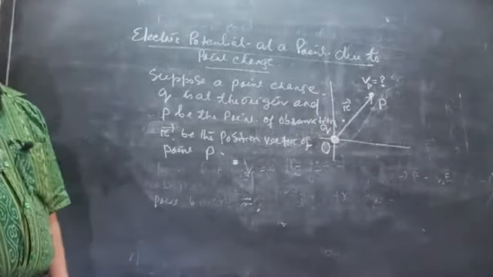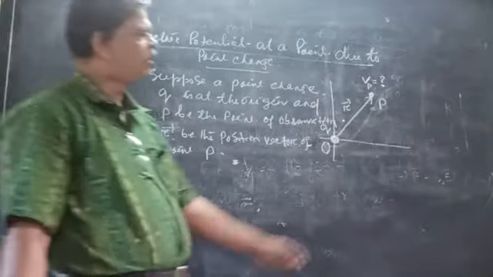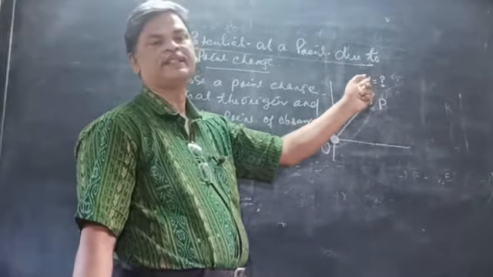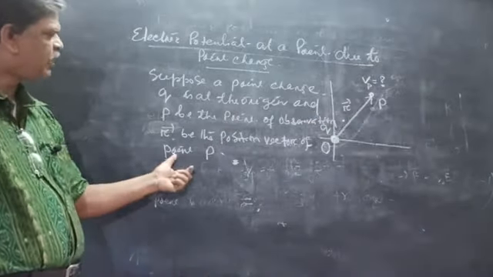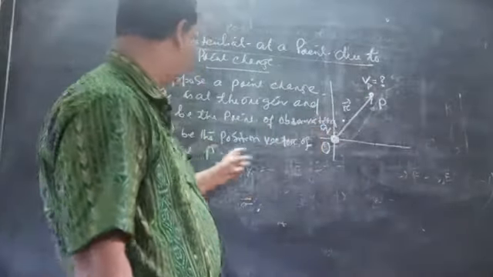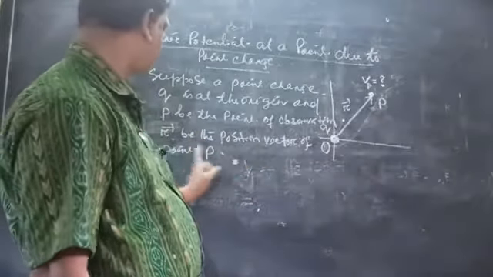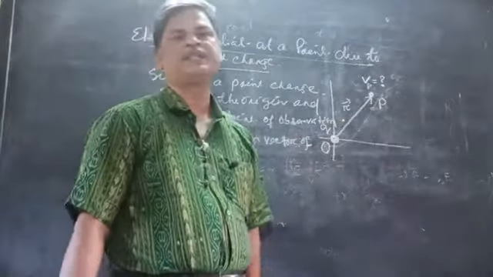Now we have to find the electric field intensity at this point. If r is the position vector of the point P, what is the field intensity at point P?